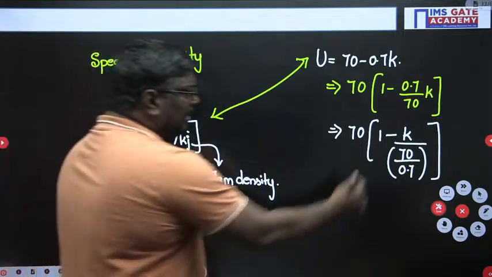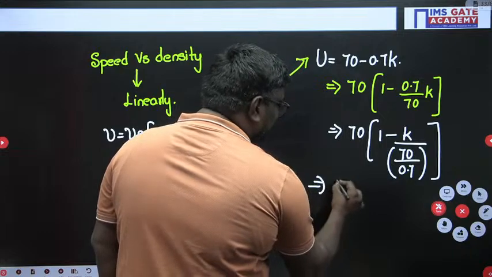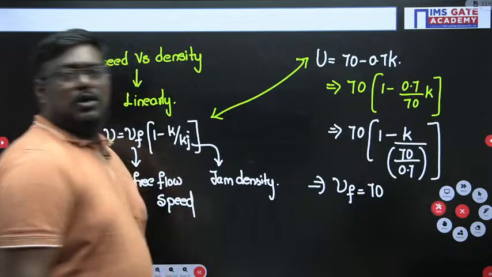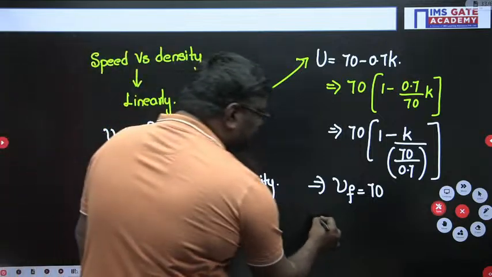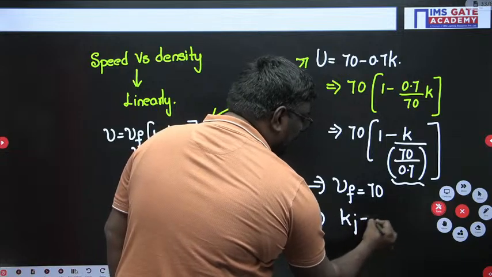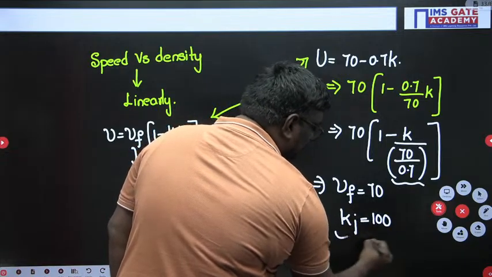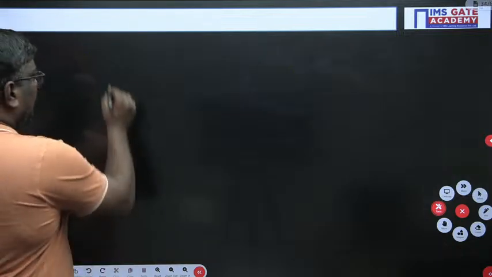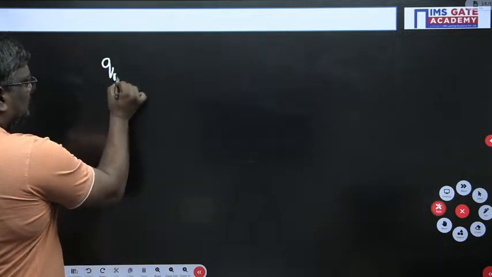So here, what is Vf, sir? Vf is 70. What is kj? From this, kj is equal to 100. Am I correct? So what is Qmax?